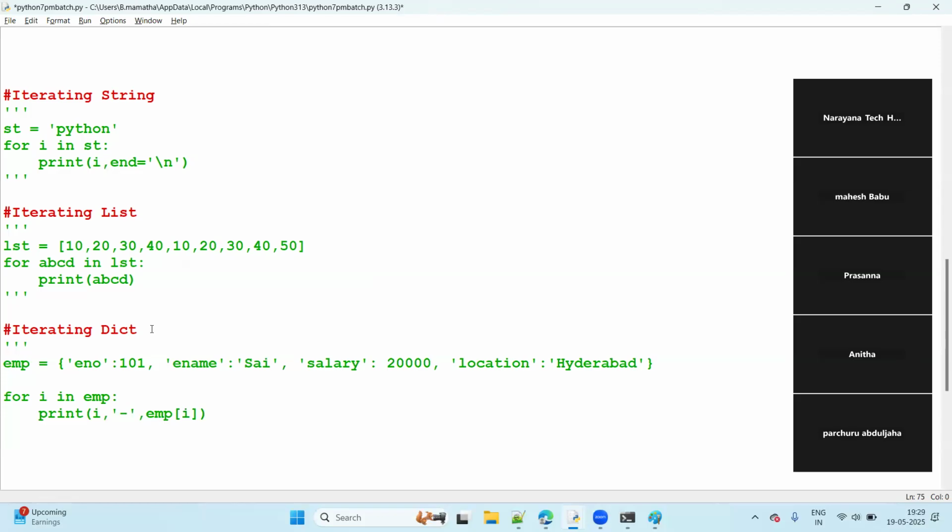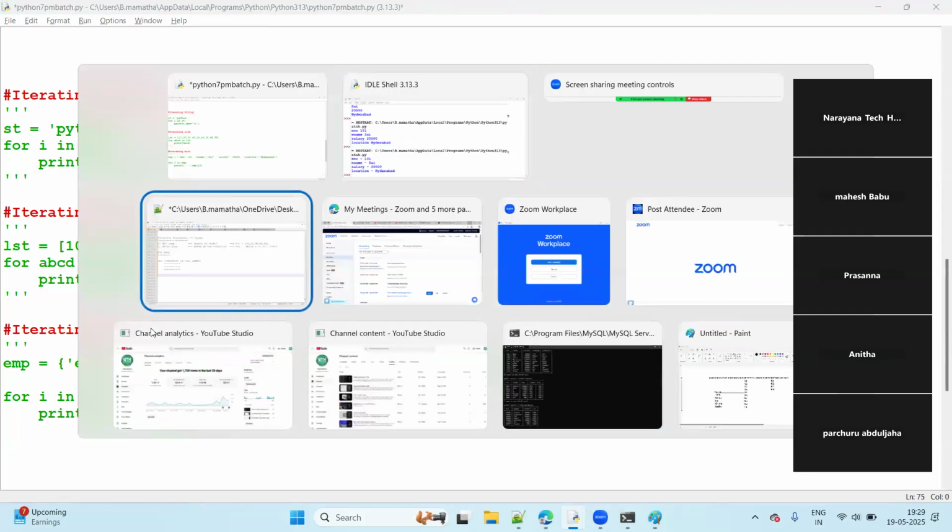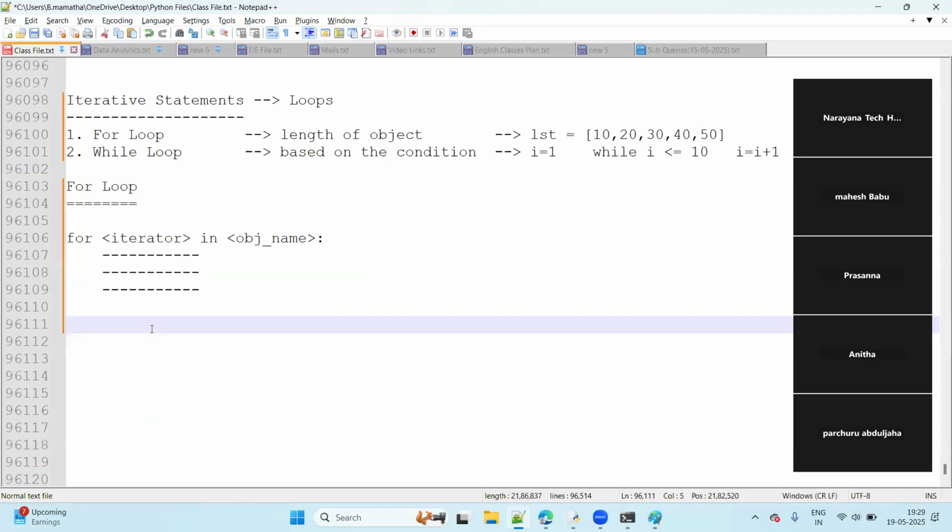Range function means it is used to generate the range of values, guys. Just observe now. Range function is used to generate what? The range of numbers.